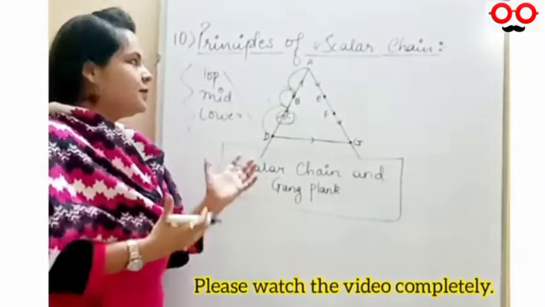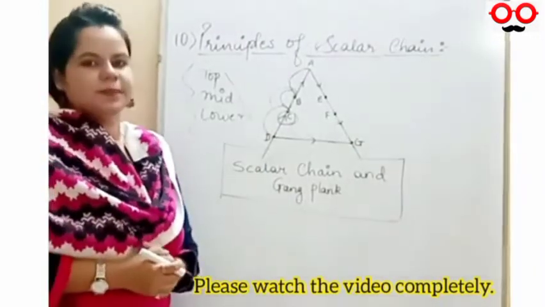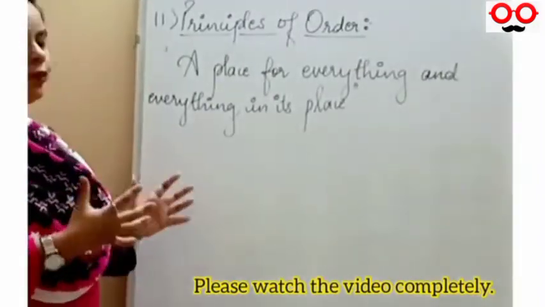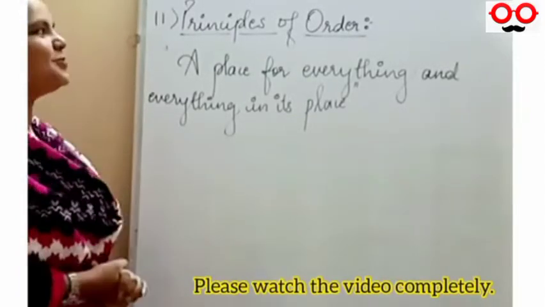I guess this is cleared now. This point is clear. This is another point, that is the 11th principle of order. That is principles of management, 11th one, principle of order.